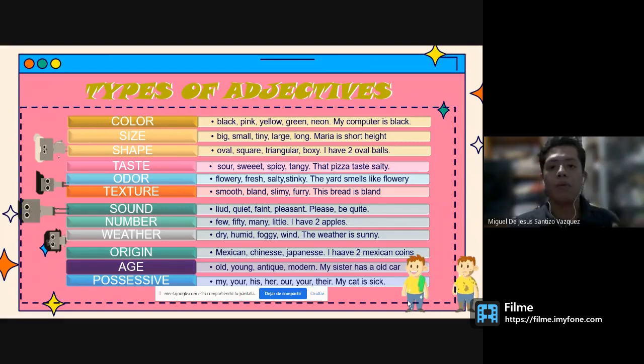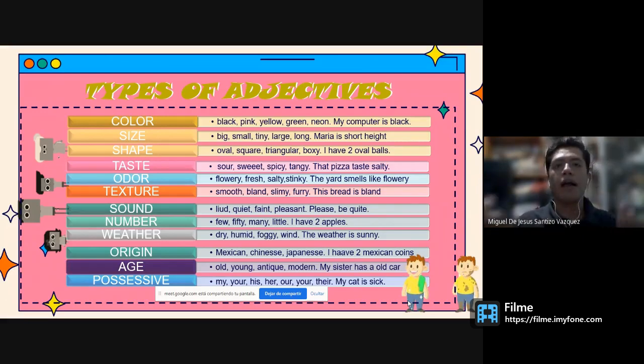Something like that. When we are making a new sentence, we can always have more than one adjective in a sentence, but there is an order we follow so that the sentence is correct. The order is: opinion, size, shape, age, color, origin, and the last is the noun.